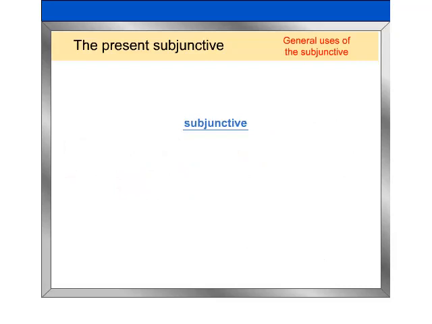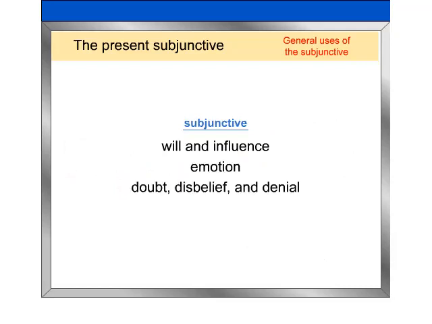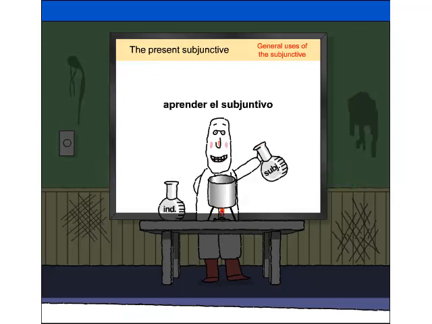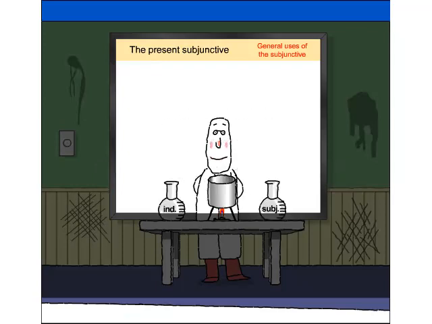The subjunctive is mainly used to express will and influence, emotion, doubt, disbelief and denial, and indefiniteness and non-existence. The subjunctive is most often used in sentences that consist of a main clause and a subordinate clause. The main clause contains a verb or expression that triggers the use of the subjunctive. The conjunction que connects the subordinate clause to the main clause.